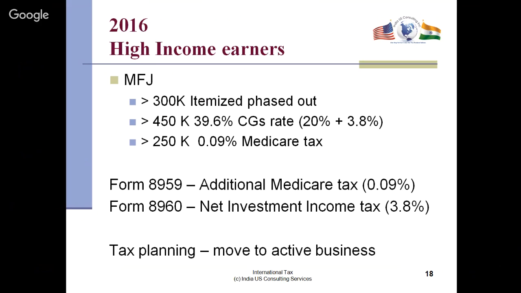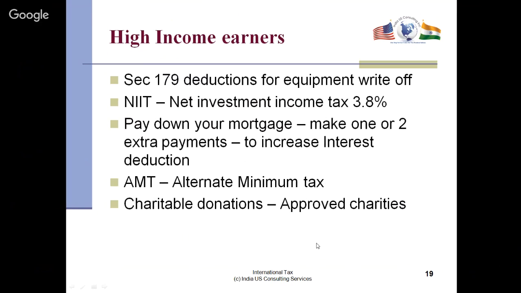Okay, if you're married filing joint at 300, your highest rate is 39.6%. Plus, you have an additional Medicare tax, which is all based on Obamacare, as we call it. Then your additional tax is 0.09 on all investment income, and net investment income tax is 3.8%. So for tax planning, move into an active business. That way you can reduce your passive income and increase your active income.